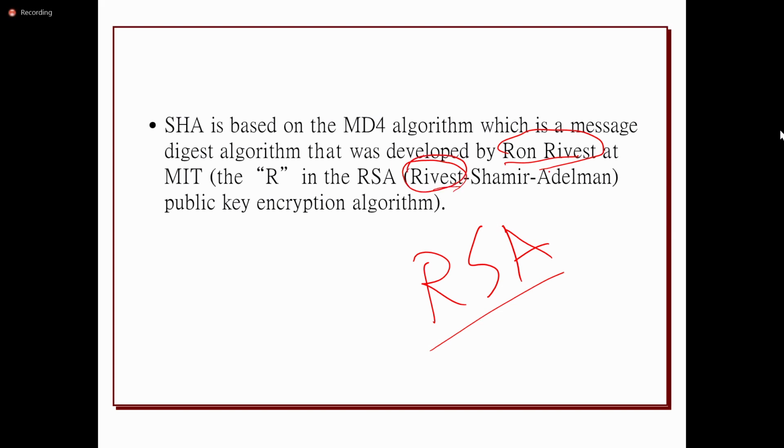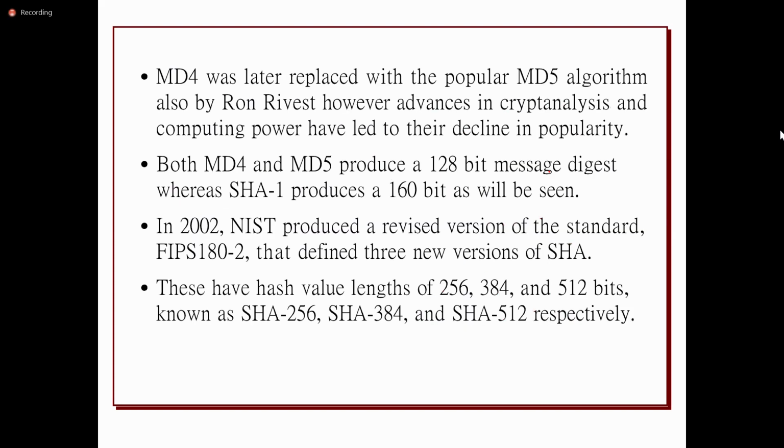So Ron Rivest developed the MD4 algorithm. Both MD4 and MD5 are used to generate the message authentication code, which is similar to the hash code. Based on MD4 and MD5, the SHA algorithm was developed.